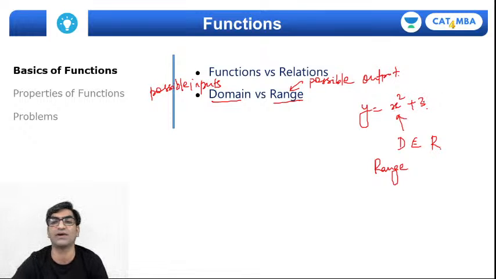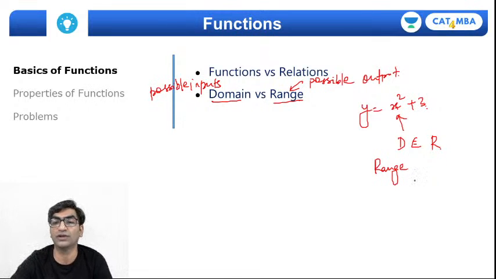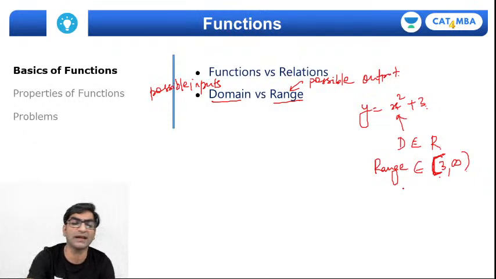If I put x as 0, I'll get 3. If I put x as 1, I'll get 4. If I put x as minus 1 also, I'll get 4. So the range for this function will be all values beyond 3. So 3 to infinity will be the range of this function. I'm going to make a close bracket on 3 to indicate that it can take the value of y equal to 3. Right? So those are domain and range.